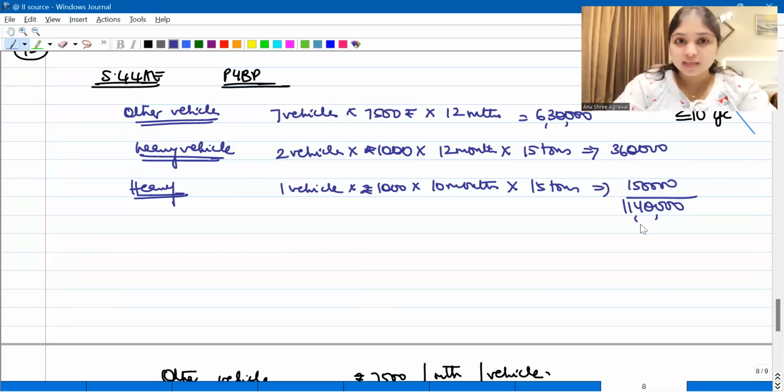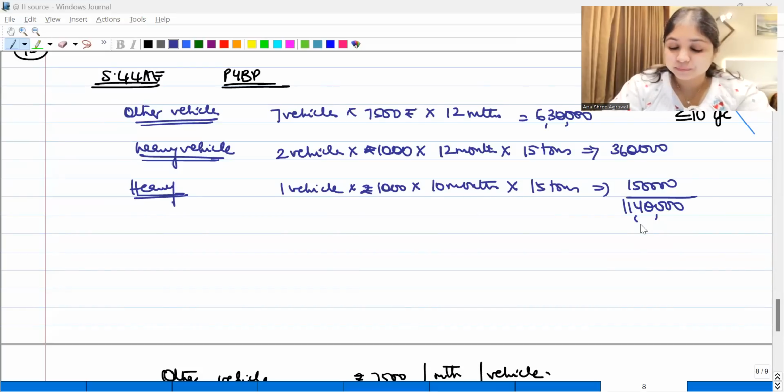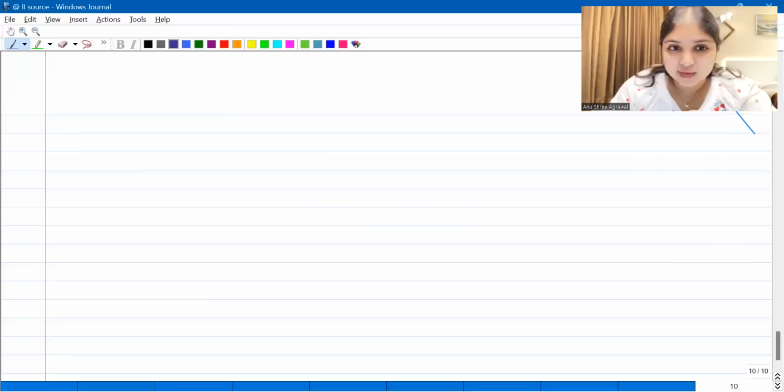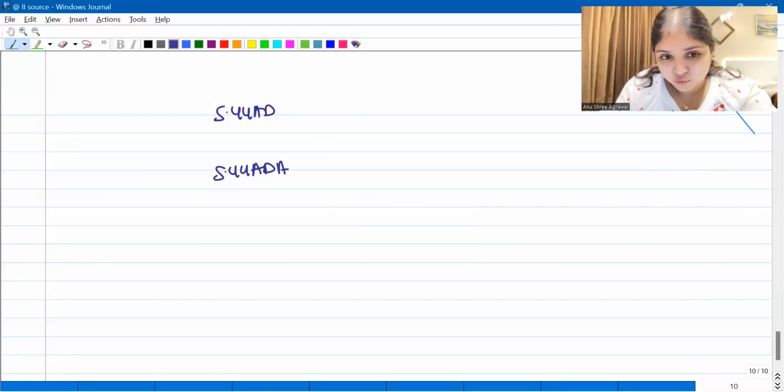Now tell me, listen carefully. What are all your presumptive taxation sections? You have totally 3 presumptive taxation sections, right? What are the 3 presumptive taxation sections? 44AD, 44ADA, and 44AE.